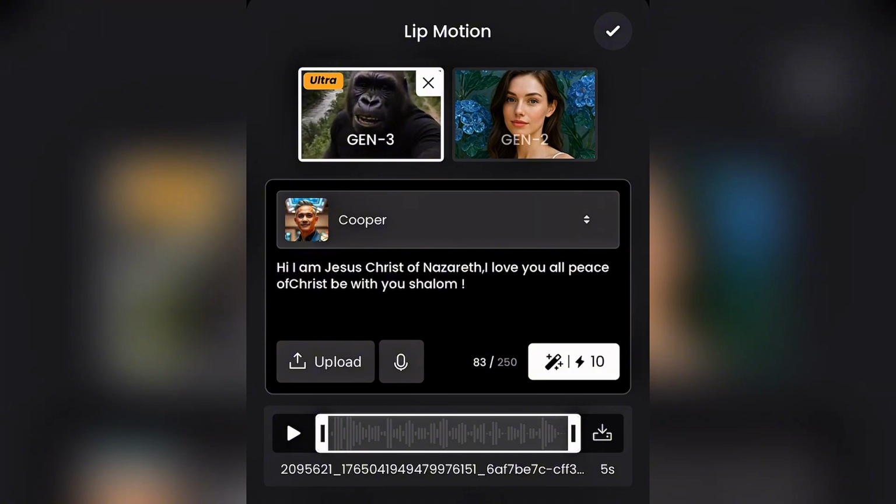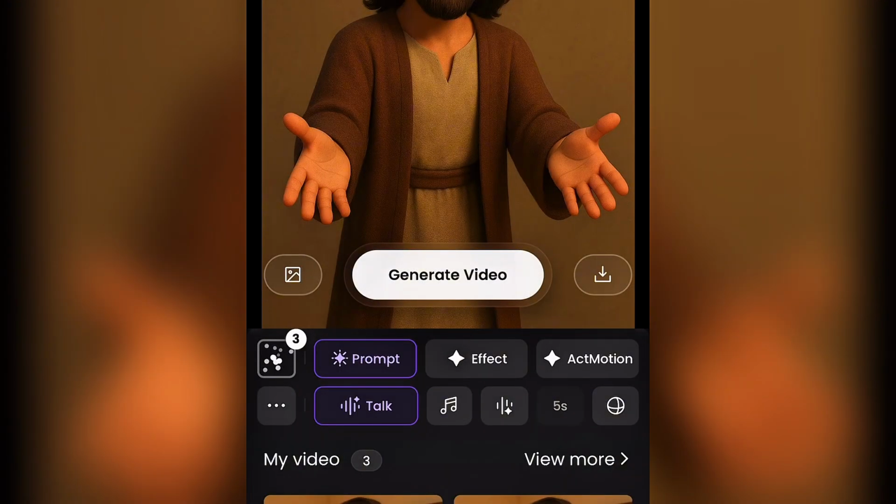What you're going to be doing next is you click on this mark sign up. Make sure that this Gen 3 Ultra is ticked or checked in. If not, your voice is not going to be heard. Your picture will just be dancing or talking, but you won't hear anything. Also make sure that the place that is written prompt and the place that is written talk are both showing blue. If only prompt is showing blue and talk is not, that means your image is not going to talk after generating it.